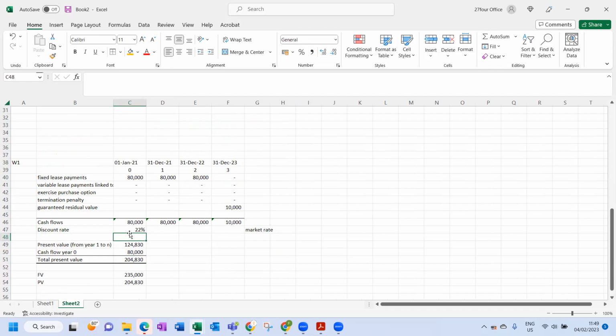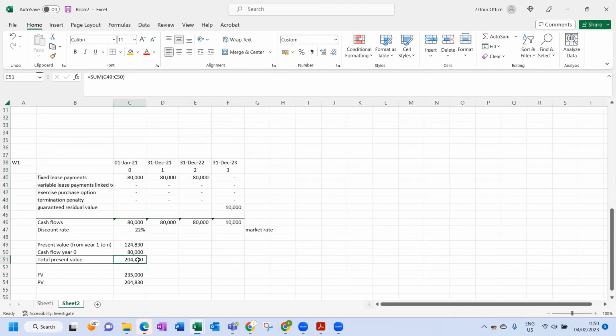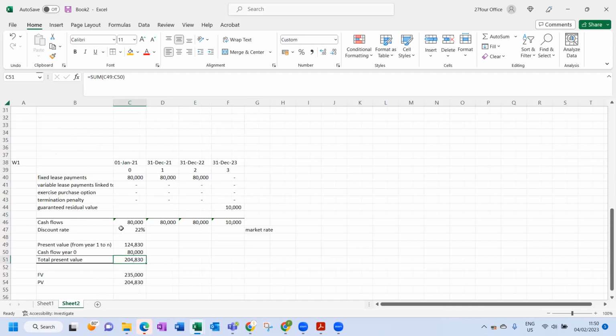For example, at the end of this question, you must go back and say, okay, we discounted the lease payments in question 2, and we discounted the lease payments in question 1. The lease payments are exactly the same, yet the present value differs. Why does it differ? Because the discount rate differs.